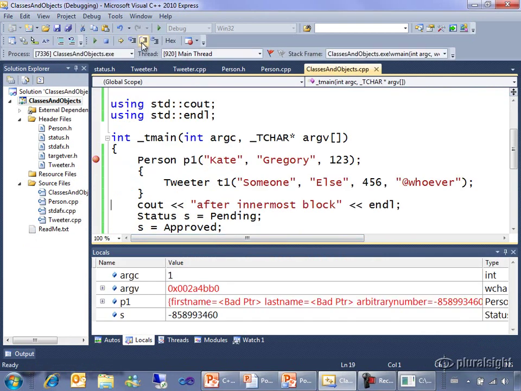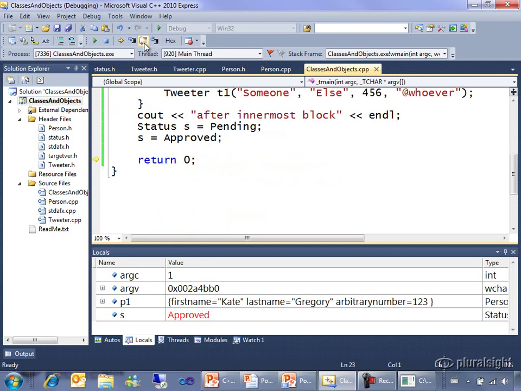and we'll just step through all this part, you can see here S is just an arbitrary value at the moment. Control hasn't reached that line, so it hasn't been initialized yet. We step over that line, and the debugger actually shows the enum value pending, and we go down to this line, it shows the enum value approved. So in the debugger, I can see the word value rather than any underlying number that's inside it, and it saves you as a developer having to memorize a lot of strange numeric values for error codes and statuses and the like, and it makes debugging simpler as well.